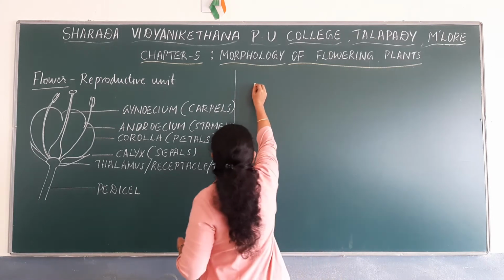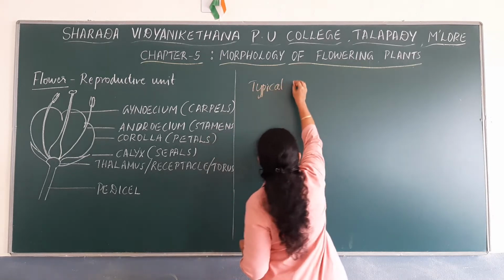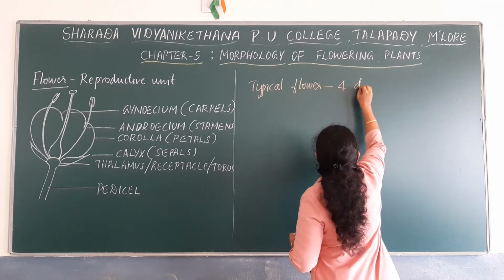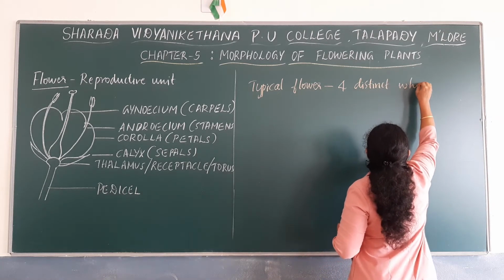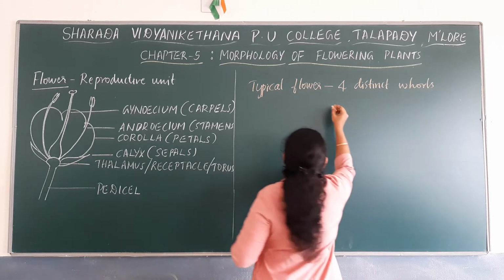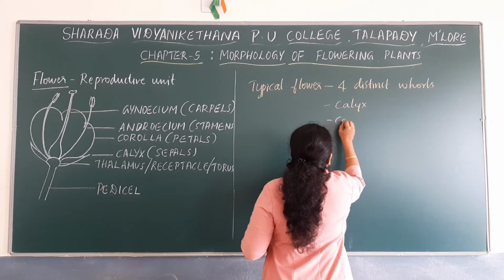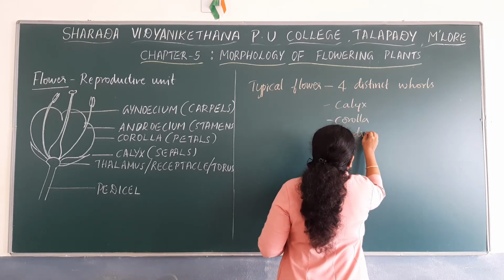You know that a typical flower has four distinct whorls: calyx, corolla, androecium and gynoecium.